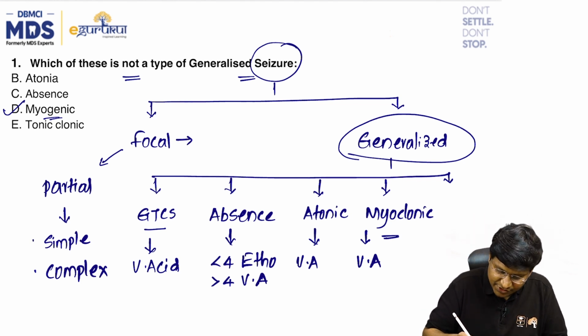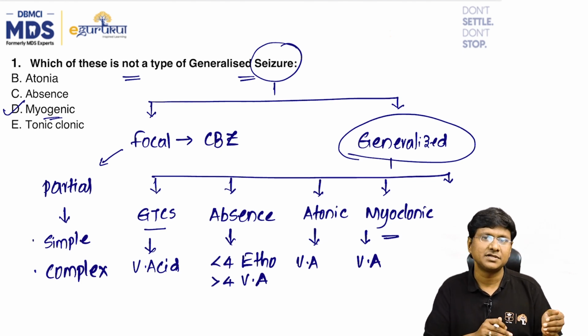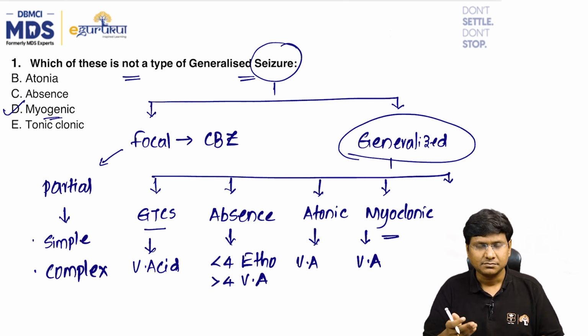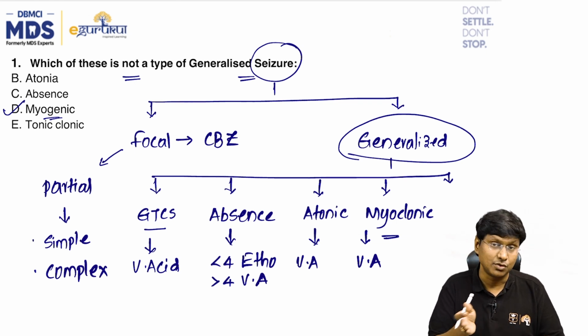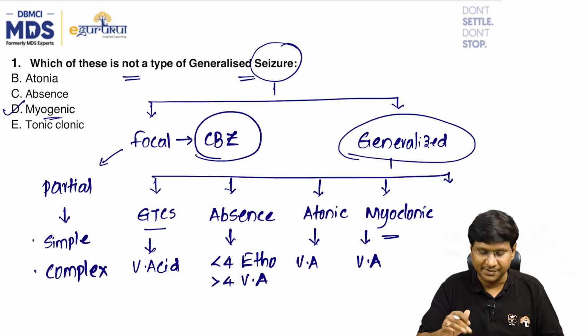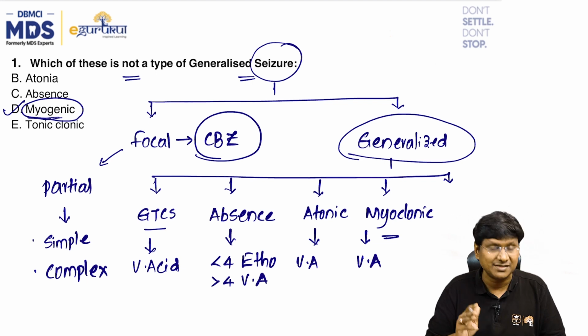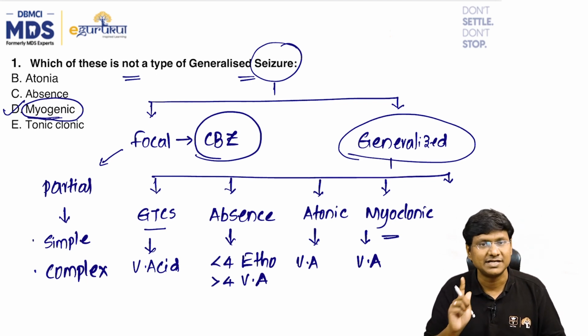Whereas for the focal seizures, the first line drug is carbamazepine. There are many other first line drugs like levetiracetam, which can also be given, but among all those the first line is carbamazepine. So among the options, myogenic seizures are not generalized seizures.